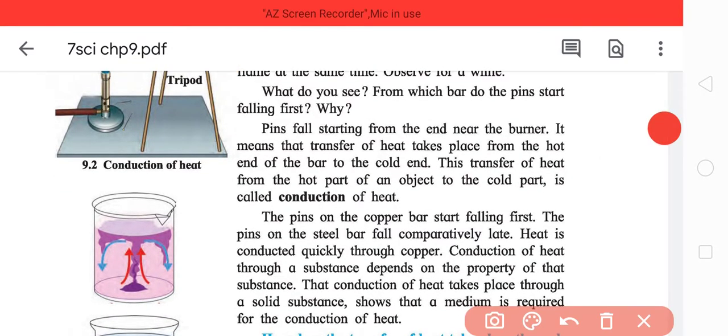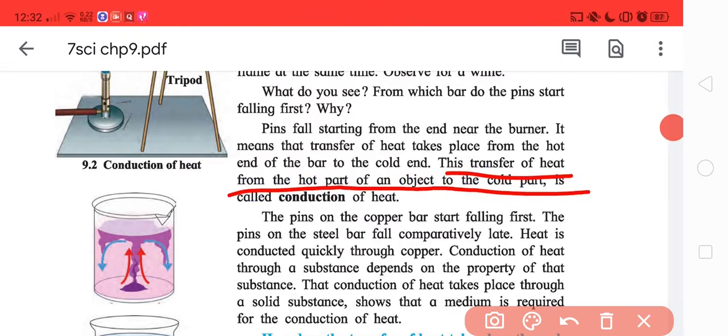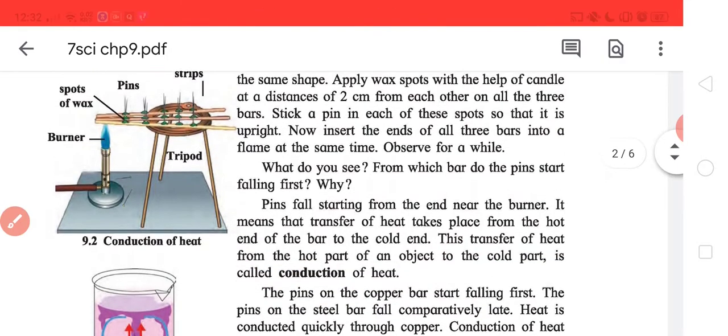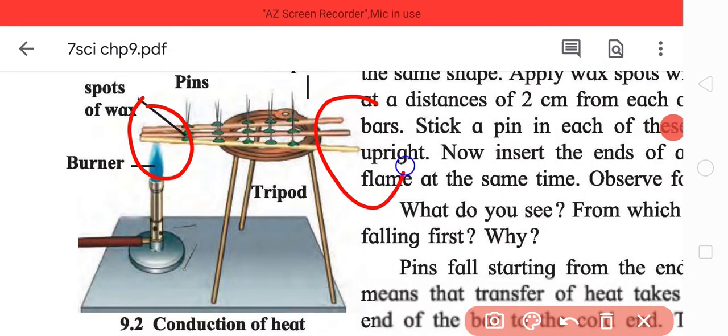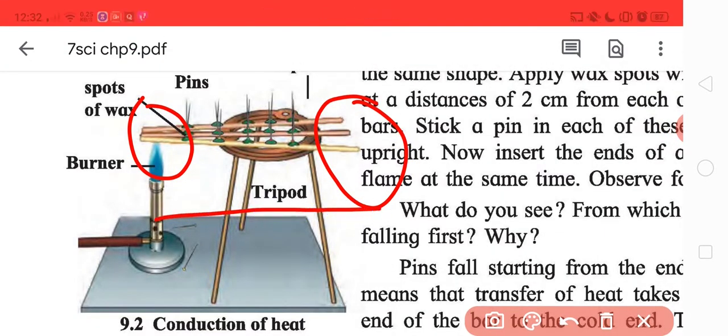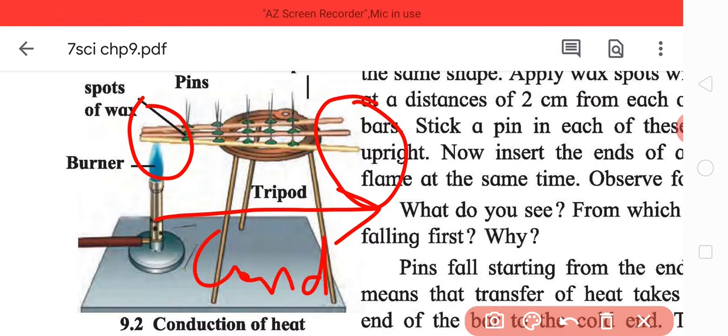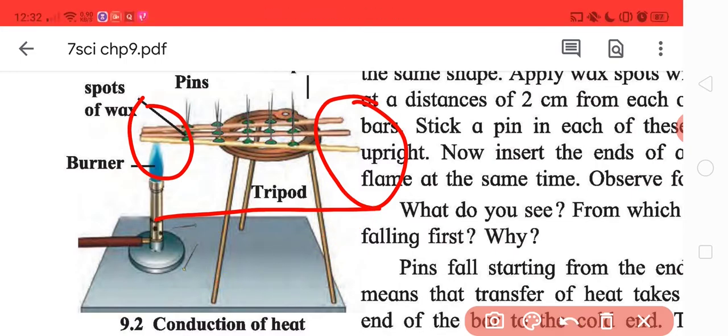This transfer of heat from the hot part of an object to the cold part is called conduction of heat. Heat is transferred from the hot end to the cold end. This is called conduction.